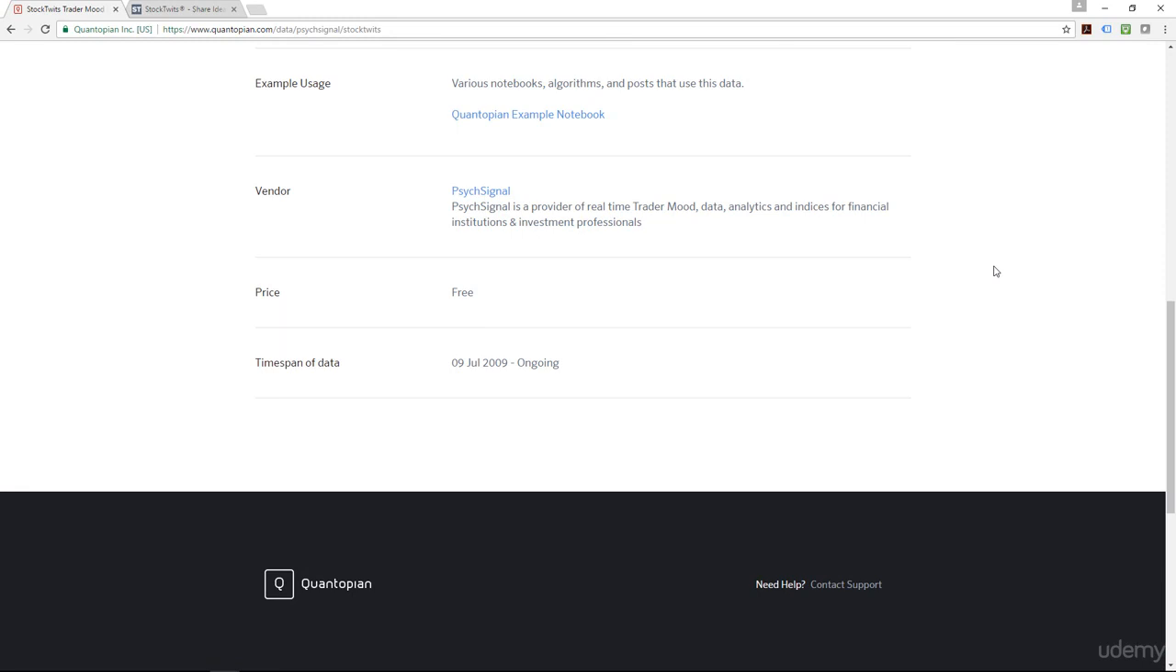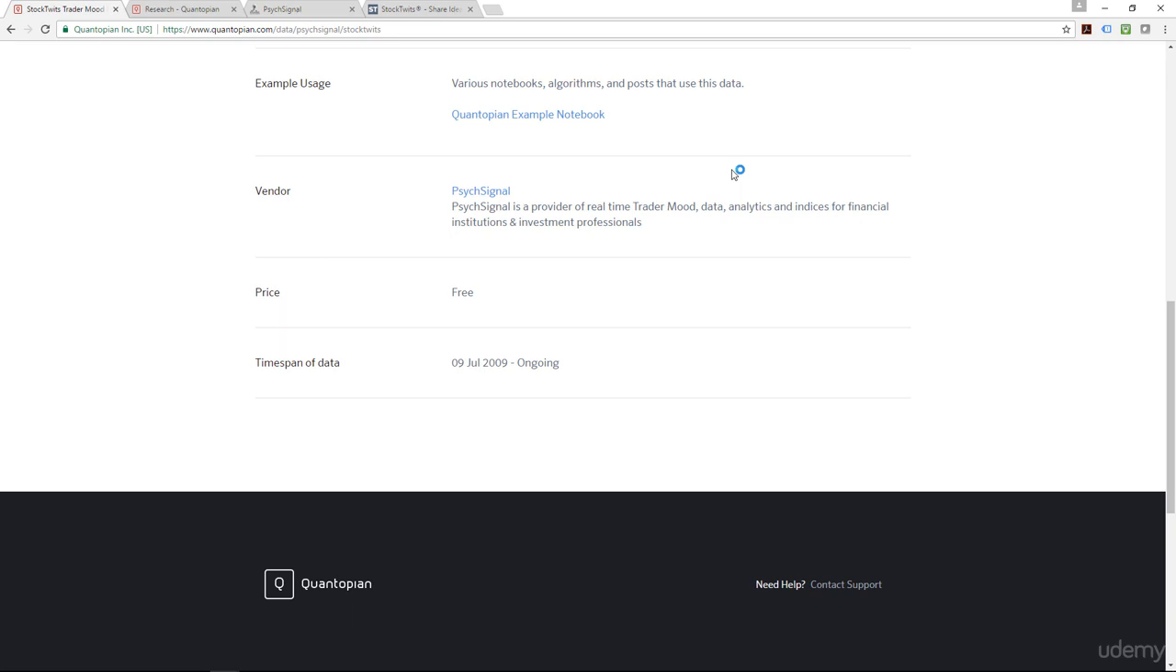Okay, there are various notebooks, algorithms, and posts that use this data. I'm just going to quickly go to this post, and walk through the Psychsignal main website with you so that you can have a look through it. Now, the price, as I mentioned before, is free. The time span of data goes back to 9th of July 2009 and is ongoing.